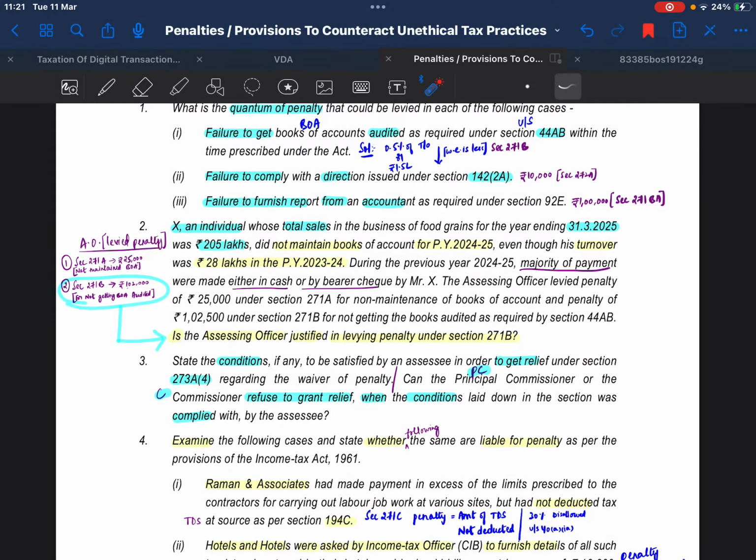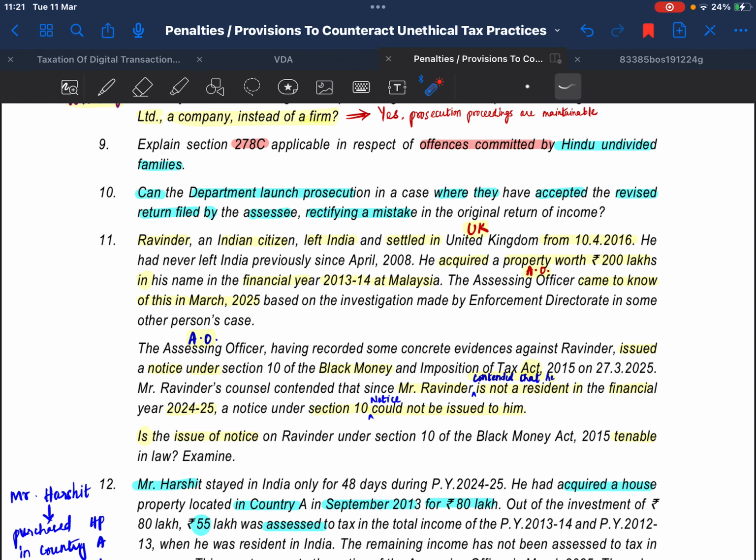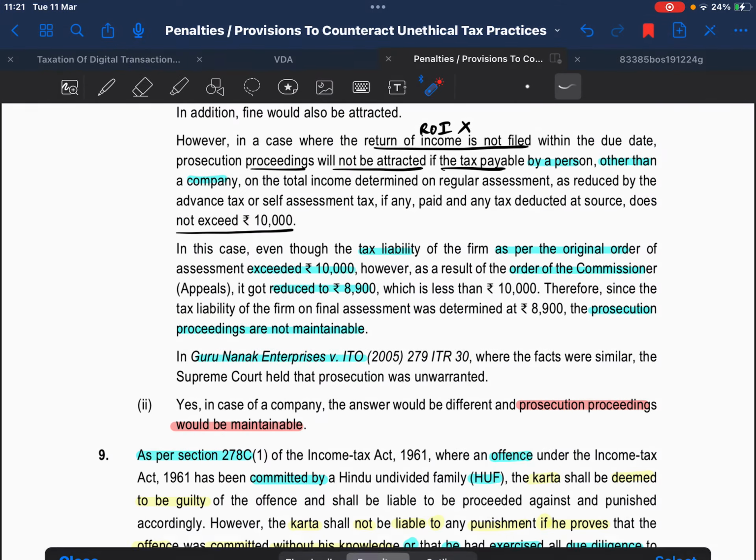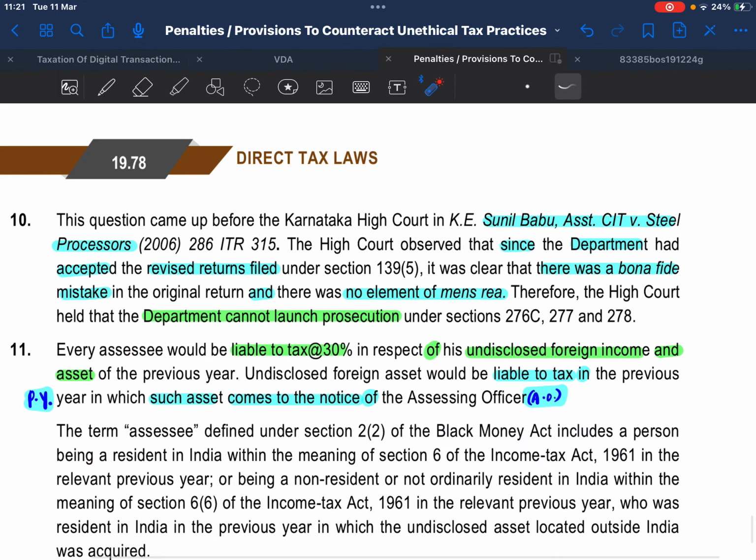Question number 10. Can the department launch prosecution where they accepted the revised return filed by the assessee rectifying a mistake? Solution: In Sunil Babu, Assistant CIT versus Steel Processors, it was observed that since the department accepted the revised return filed, there was a bona fide mistake in the original return and there was no element of mens rea. Therefore, the High Court held that the department cannot launch prosecution.